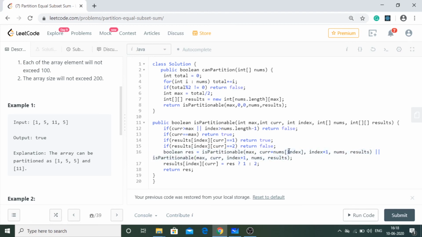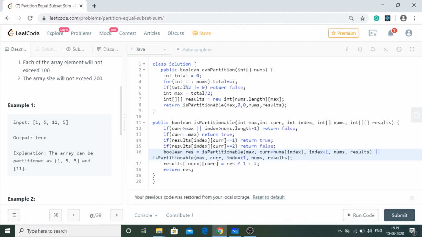And then comes the recursion part. Here in this part of code, this particular part is with including this particular number, and this part is without that number. मतलब यहाँ पे क्या हो रहा है कि if you observe current plus nums of index, here we are including nums of index and here we are excluding nums of index. So we are finding both the approaches, whether this is going to work or whether this is going to work. So if any of these work, we are going to return true.